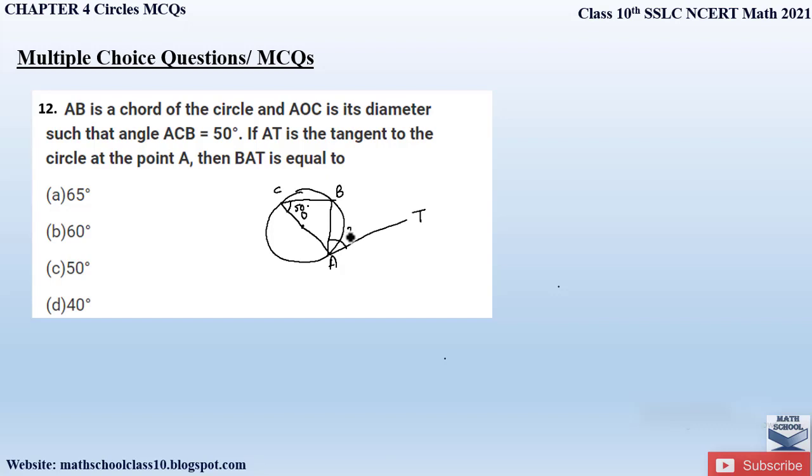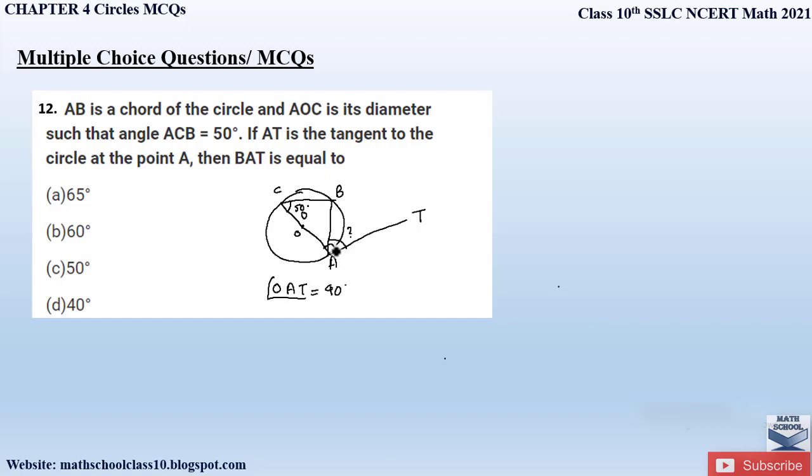This angle we have to find out. This is the center. If AOC is the diameter, OA will be the radius, right? So therefore, the radius OA will be perpendicular to the tangent. So therefore, a 90 degree angle is formed. Right, so angle OAT is equal to 90 degree.